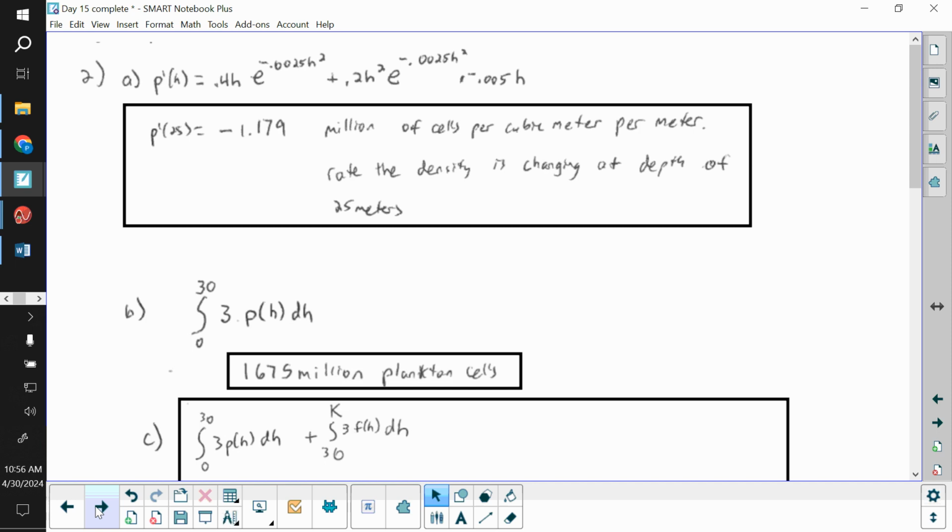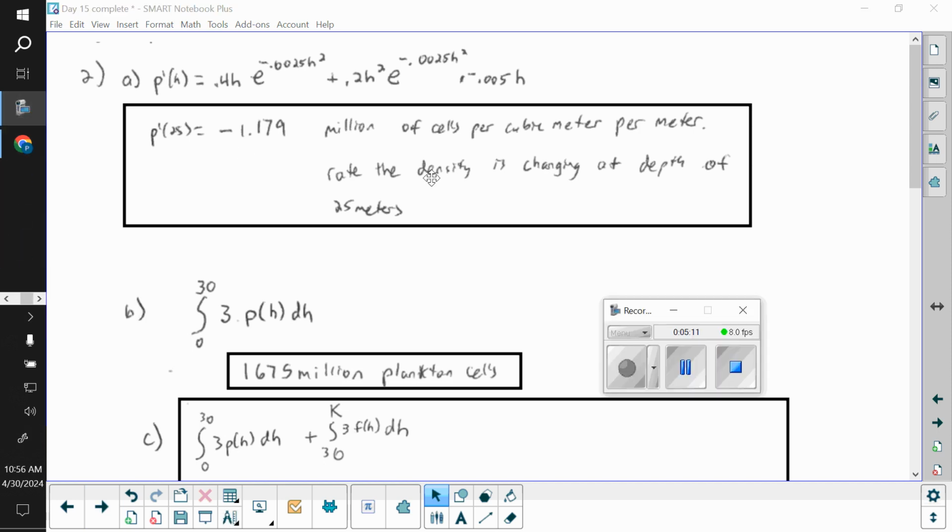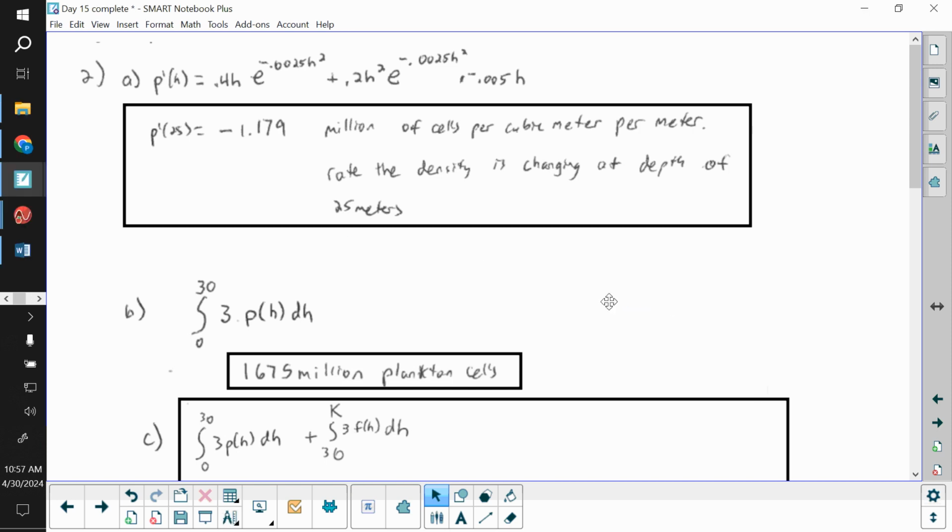Moving over to question 2. So we want to do p prime. We've got to do a product rule. So the derivative of the first part, the derivative of the 0.2 h squared would be the 0.4 h times the regular of the exponential part plus the regular of the 0.2 h squared.